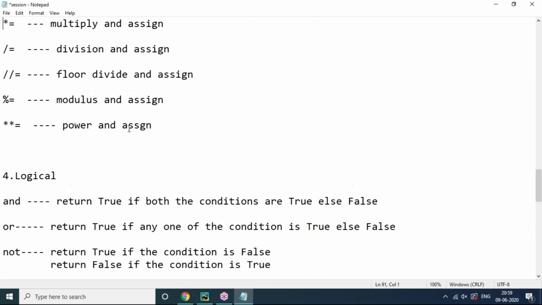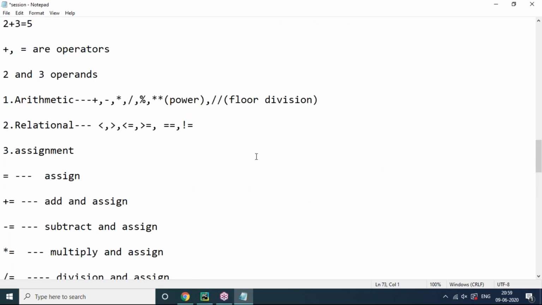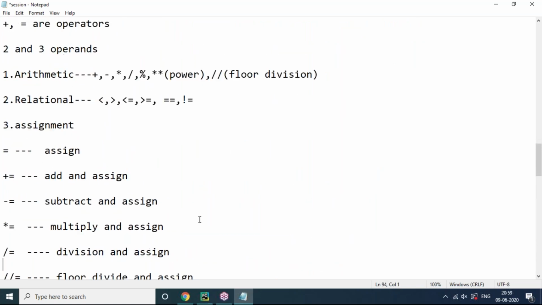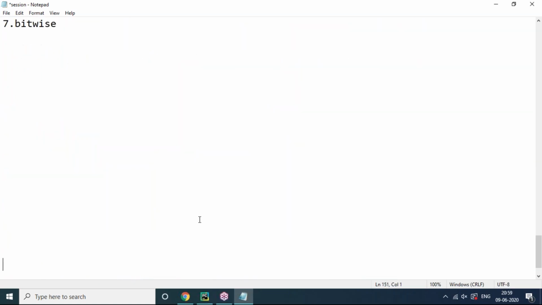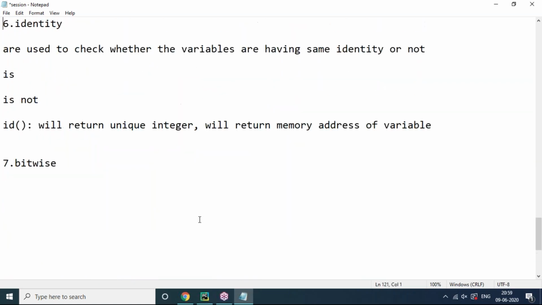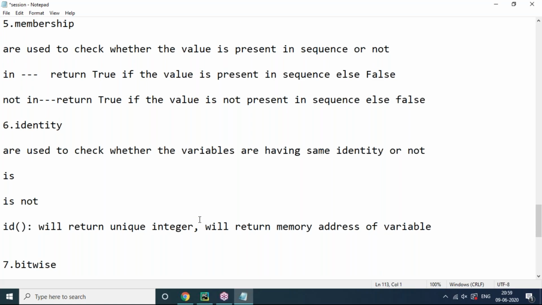If it is possible, try to attend tomorrow's session for sure, because I'll cover completely logical things. In reality you will use these operators somewhere, and also logical things like if else, nested if, elif, while condition, and for loop we use in real time. Without that logic we can't perform any operations in real-time cases. That's why I strongly recommend attending tomorrow's session.